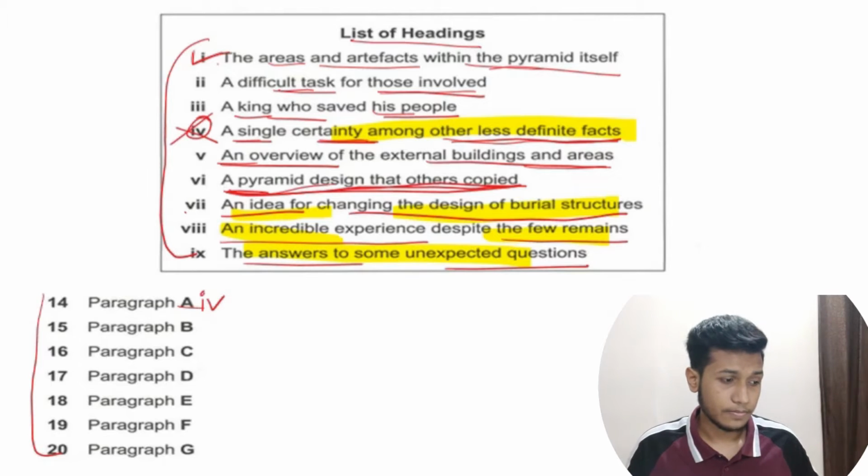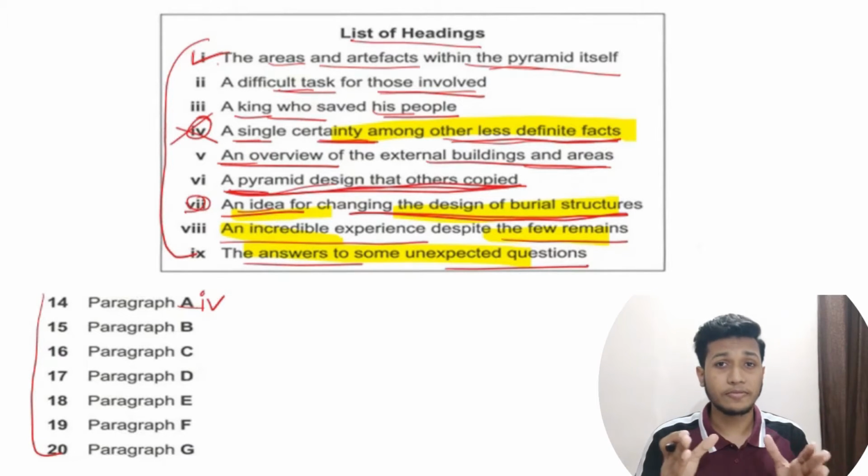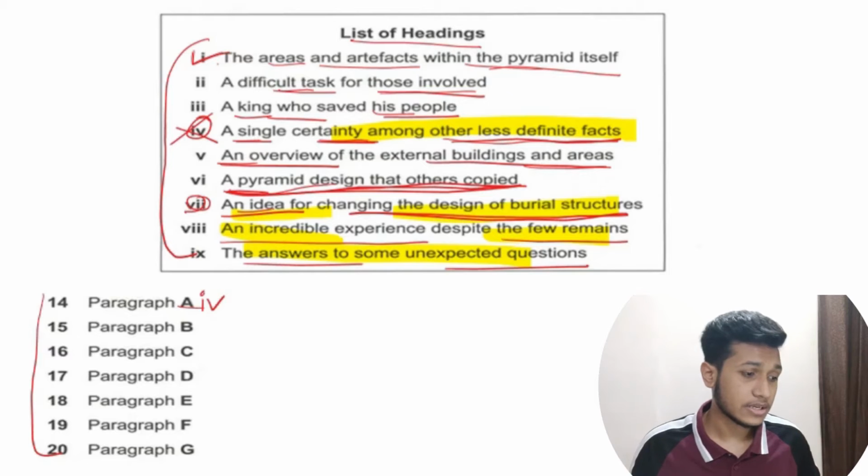I can see an option here, number 7, an idea for changing the design of burial structures. The burial structure means the pyramid where they used to bury the dead people. So they're talking about changing the design. Who insisted on changing the design? Imhotep. He suggested that we should build taller monuments that get smaller as you move upwards. So this was the idea given by Imhotep. So number 7 is the correct option for paragraph B. Then cancel out the number 7.